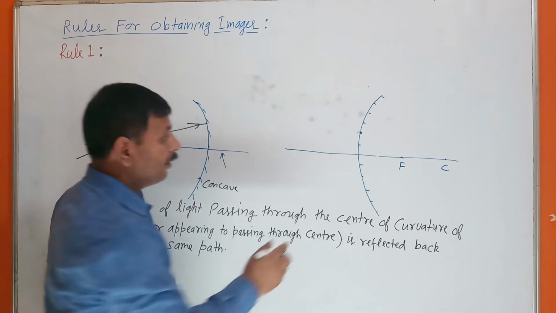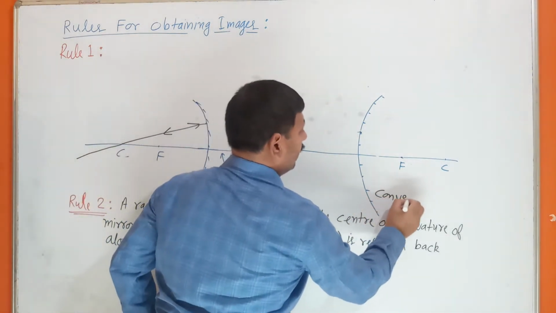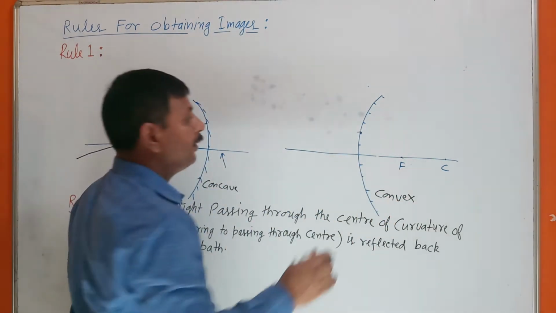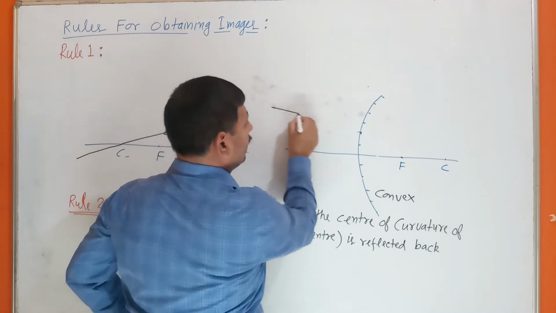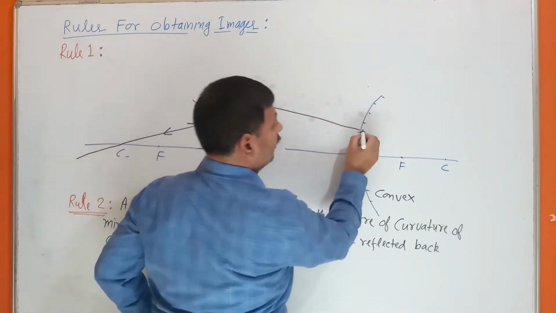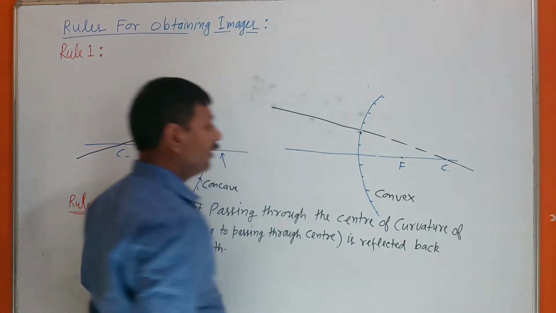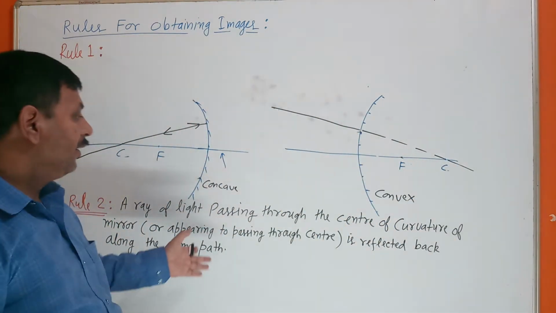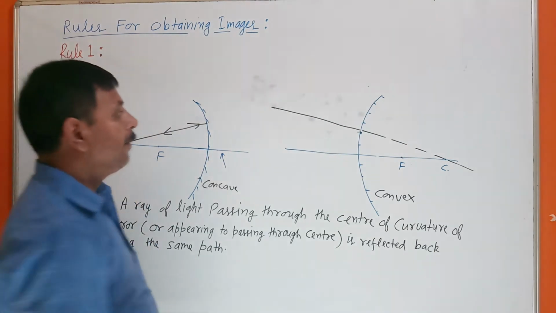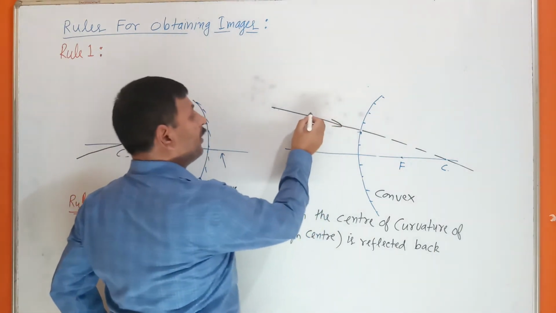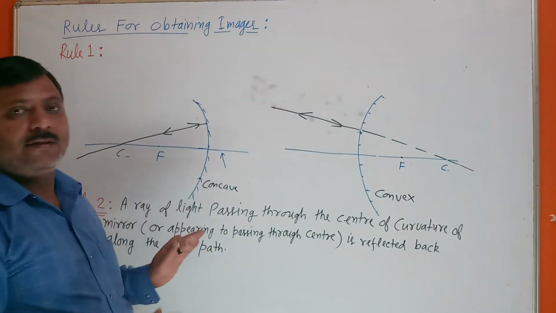For the convex mirror, this is a convex mirror. In the convex mirror what happens? If a ray of light comes along the center of curvature, then it will reverse along the same path.